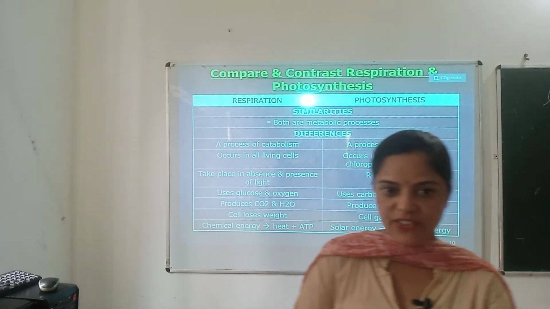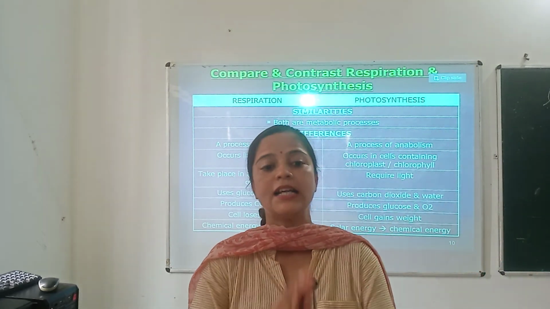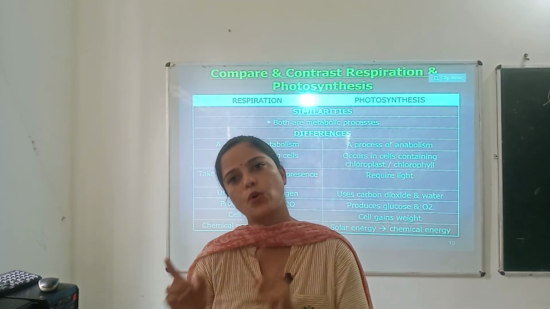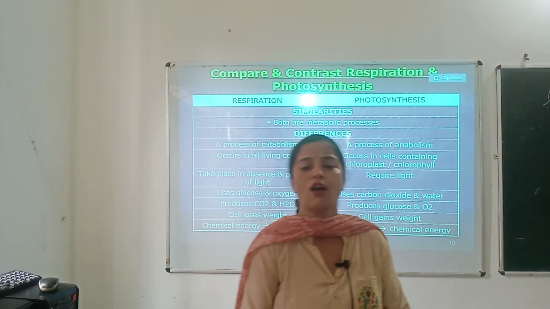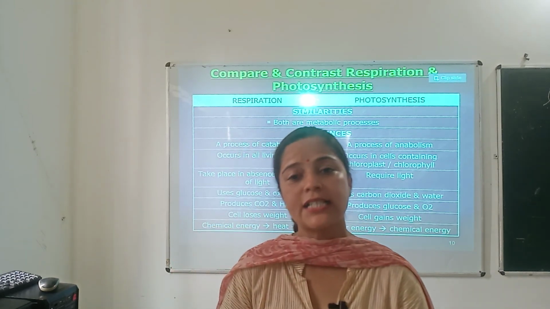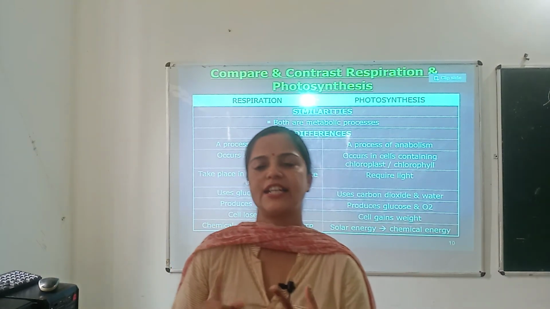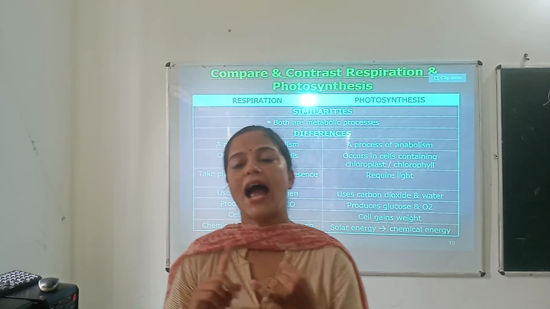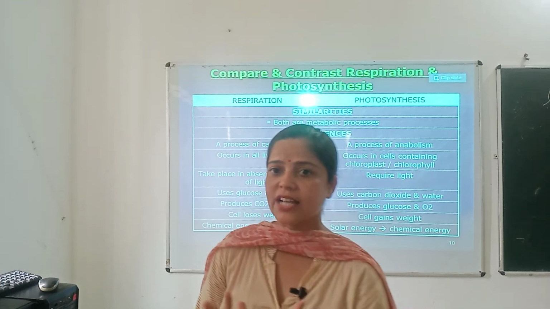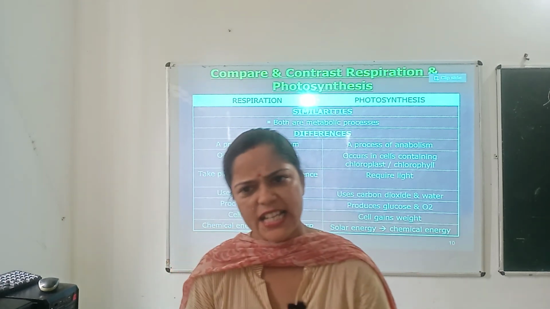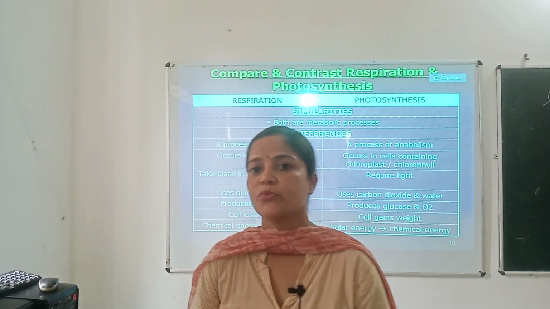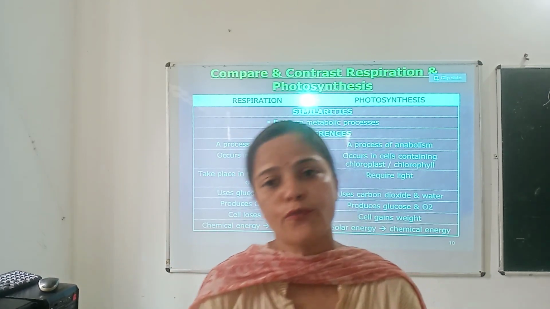When I talk about the differences, food is synthesized during photosynthesis and food is broken down during respiration. Carbon dioxide, water and sunlight are needed during photosynthesis, and glucose and oxygen are needed during respiration. Glucose and oxygen are produced during photosynthesis; carbon dioxide and water are produced during respiration. Energy is released during respiration and energy is needed during photosynthesis.